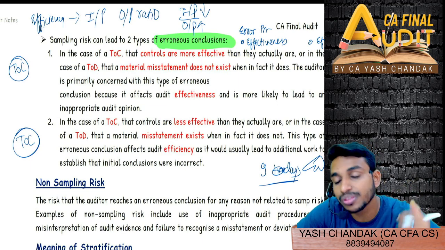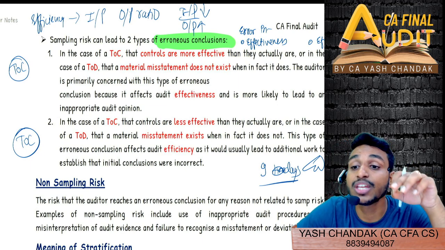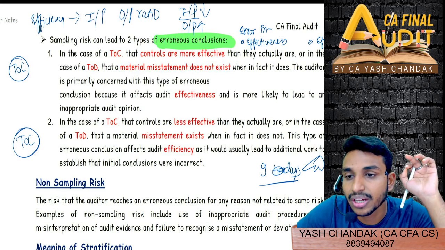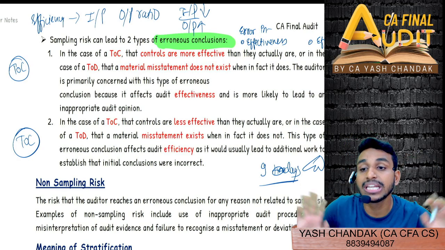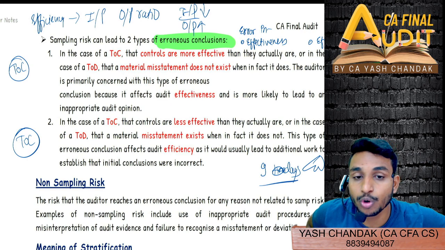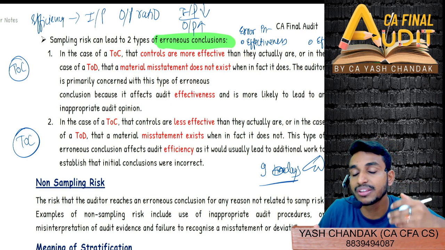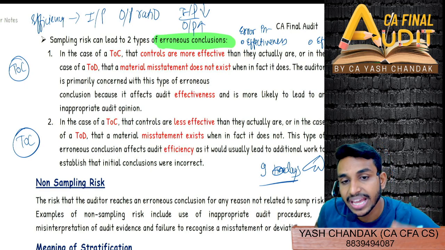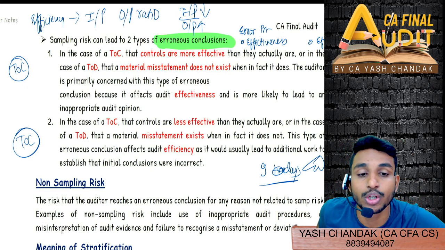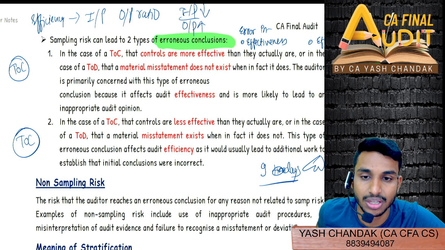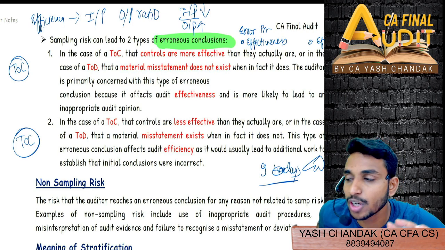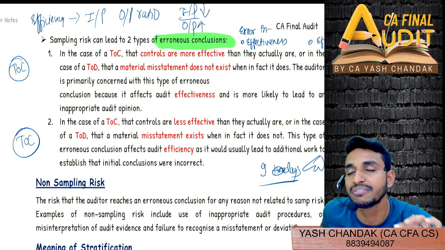You invested your resources much more, and thereby affected your efficiency. Right now you won't be able to complete your audit in time, which you would have committed, right? This has led you to increase your further audit procedure and your sampling size, thereby reducing your time to complete the audit, or affecting your efficiency.